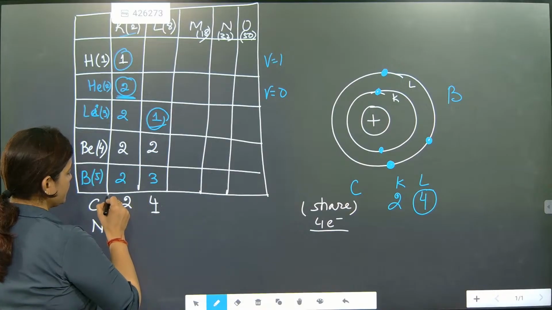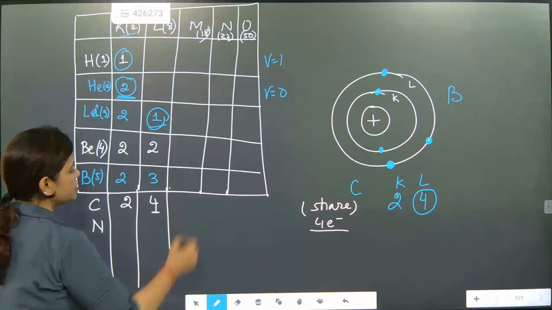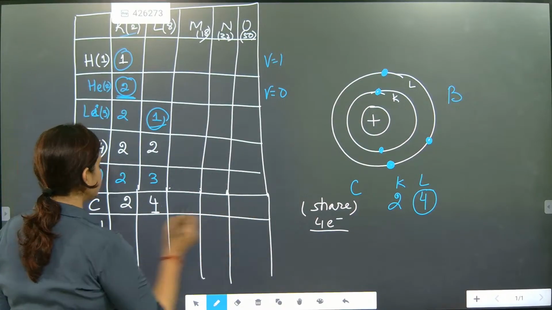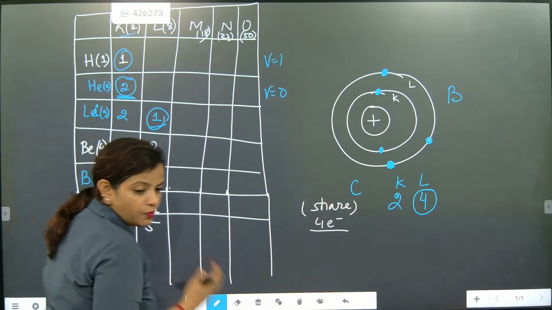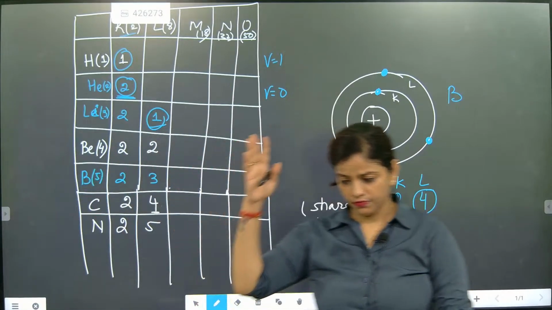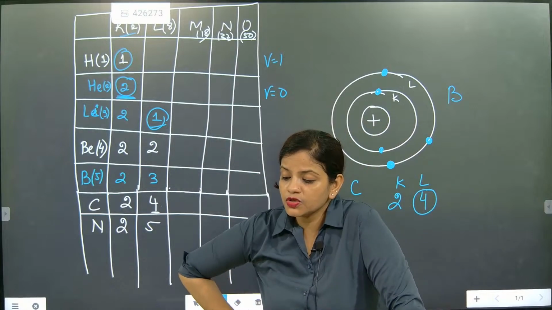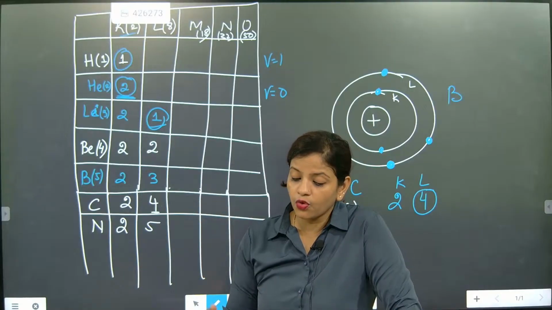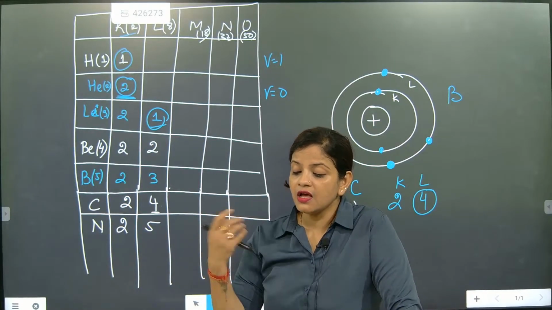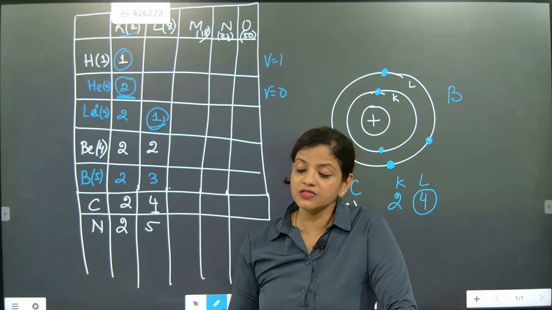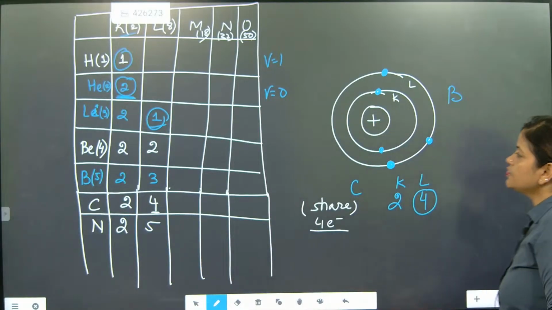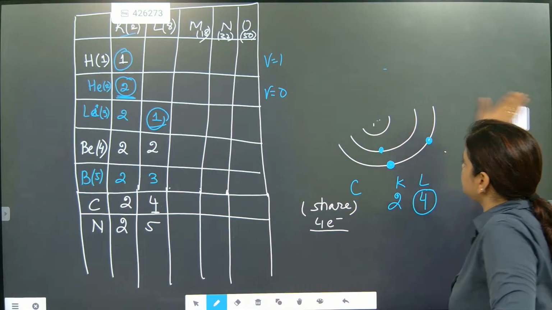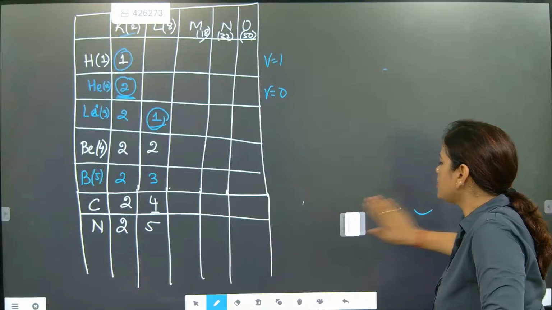Next comes nitrogen. If somebody asks you about nitrogen, how are we going to say? For nitrogen, it is coming as 2 and 5. The moment it is crossing 4, you need to remember one thing. The moment it is crossing 4, it will not be considered as valency 5. It will be considered as valency 3. Understood? So now all of them will be giving, and from nitrogen, they will start taking. Now understand the nitrogen story.